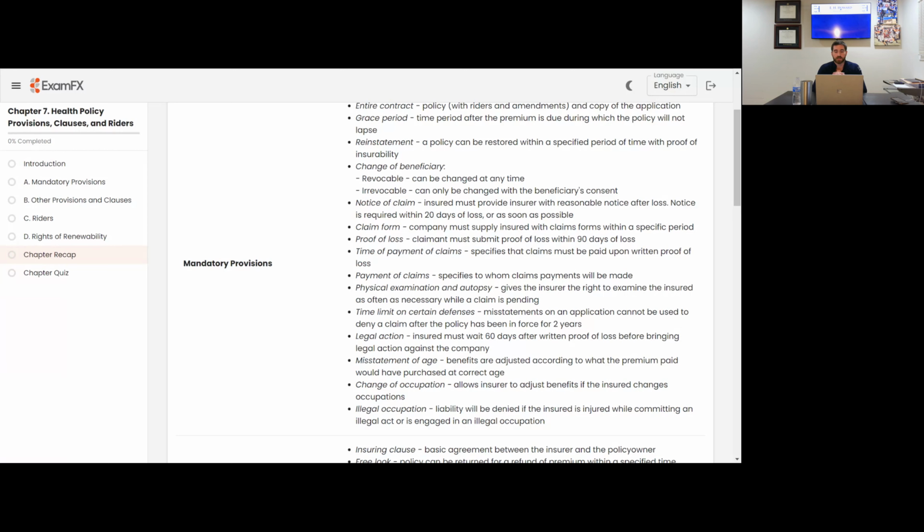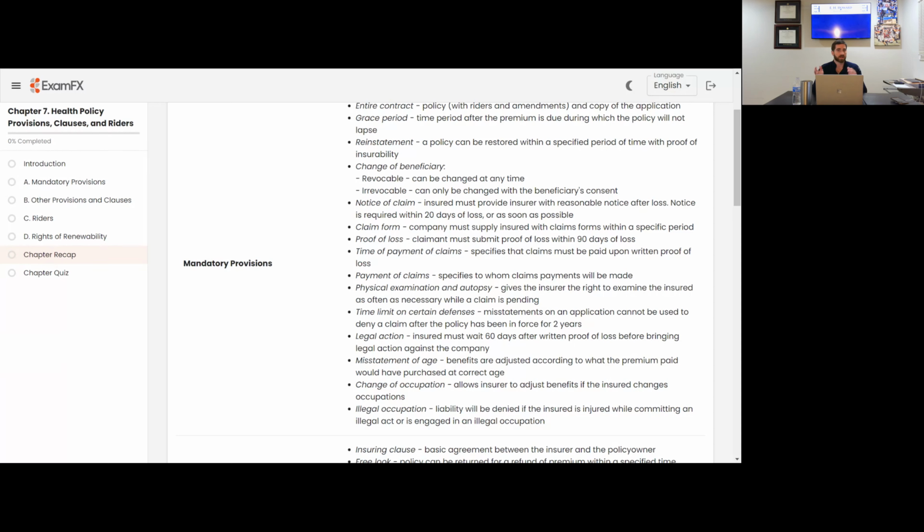Legal action. The insured must wait 60 days after written proof of loss before bringing legal action against the company. That's why they have the proof of loss and the time of payment of claims. They have all these things set aside so the insurers pay accordingly. But you have to wait 60 days before you sue an insurance company saying, hey, they didn't pay, and this was all legally done through the contract. It's a qualified health insurance expense or whatever it may be. You have 60 days after written proof of loss before bringing legal action against the company.